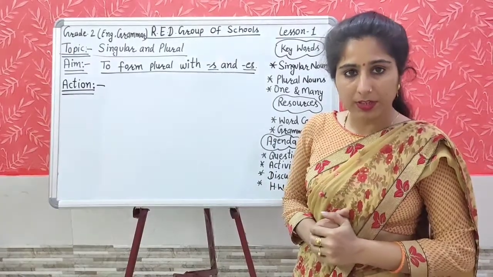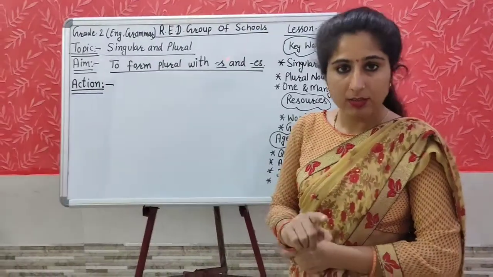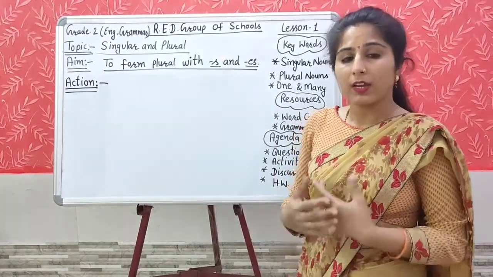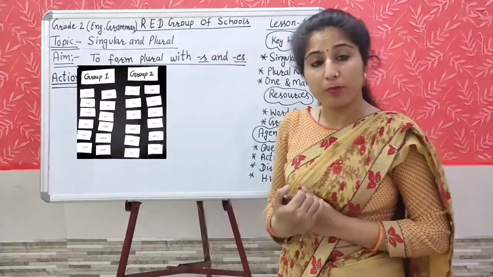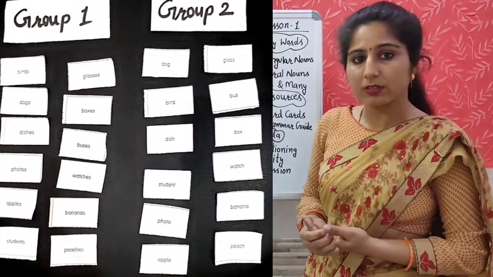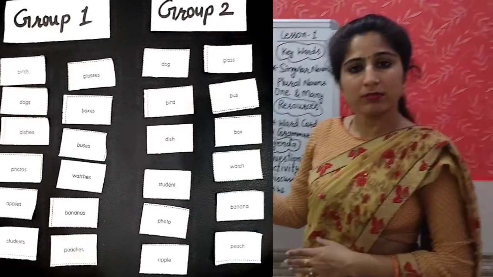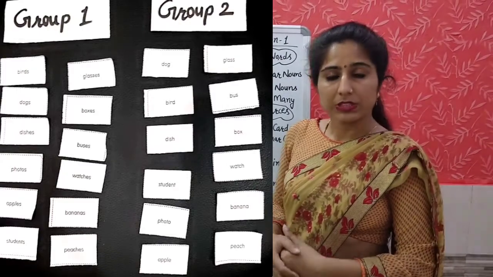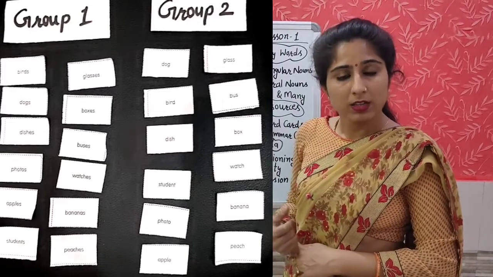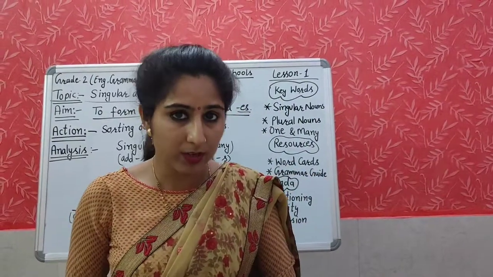So this was the activity. What did you do in that activity? You will again sort the word cards into group 1 and group 2. And which cards will you keep in group 1? Yes, right. The cards which end with S or ES, you will keep in group 1, as I have done in this activity. The words which end with S or ES, I have kept in group 1 and the rest of the words are in group 2.